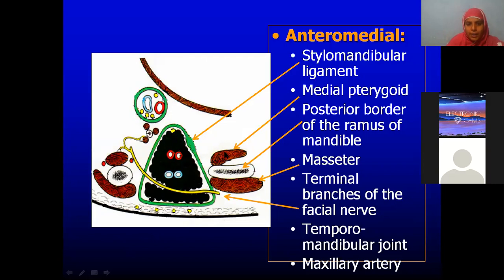What is the name of this bone? Mandible. Okay. Inside we have the medial pterygoid and outside we have the masseter, muscles of mastication. The other structures we are finding here are the terminal branches of the facial nerve. We also see the temporomandibular joint and the maxillary artery. So all these are the structures which are related to the anteromedial surface. Okay.